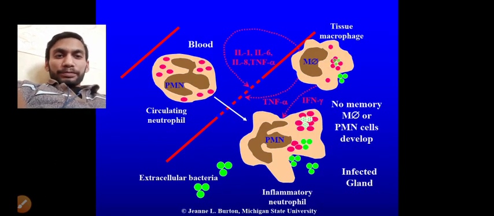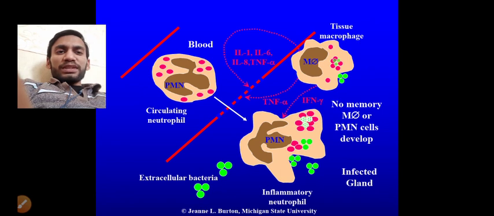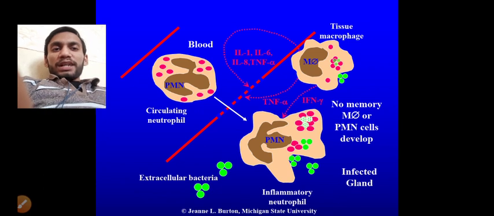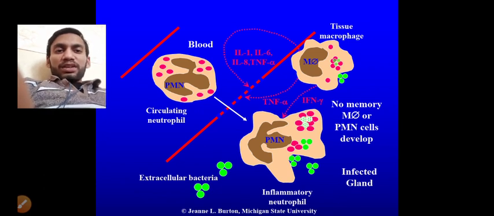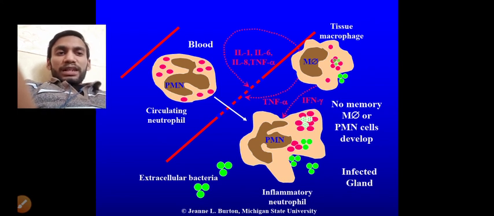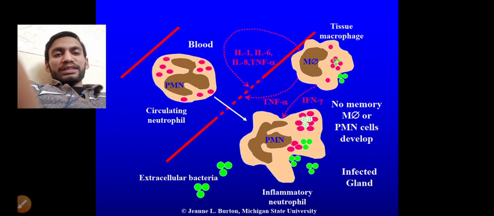Coming on the circulating neutrophils, these are the factors. What are the factors? Interleukin 1, interleukin 6, as I already told you, interleukin 8, tumor necrosis factor. When these all release, that leads to the extracellular bacteria getting killed, and there are no memory or permanent cells developed. So inflammatory neutrophils consist of these granules, and this bacteria gets engulfed together and killed, and after that killing there is the antigen that gets presented on the cell membrane of these cells, right?